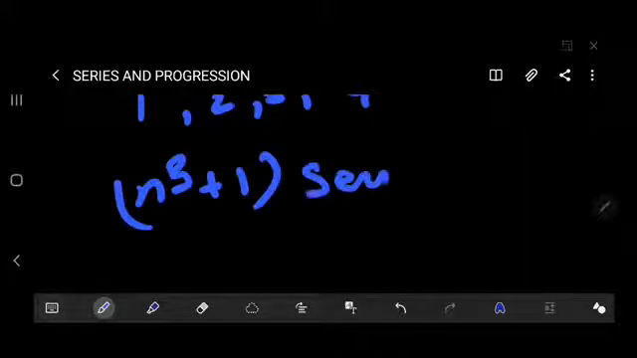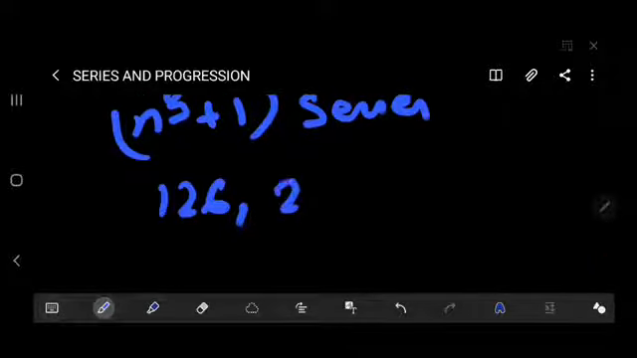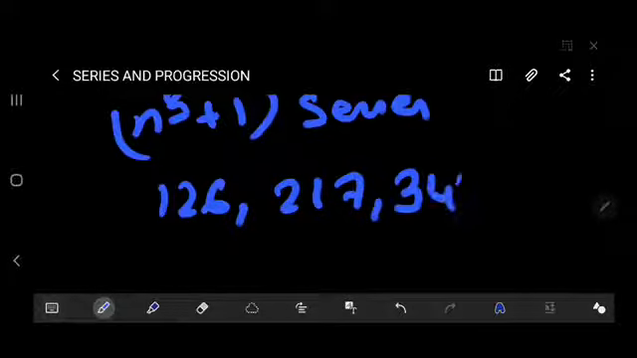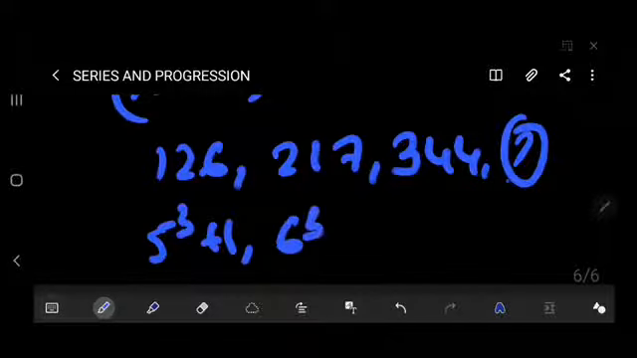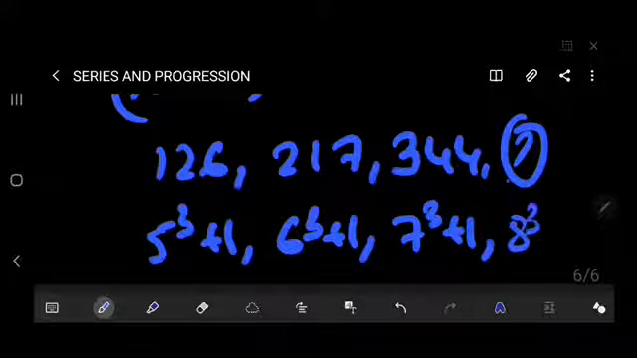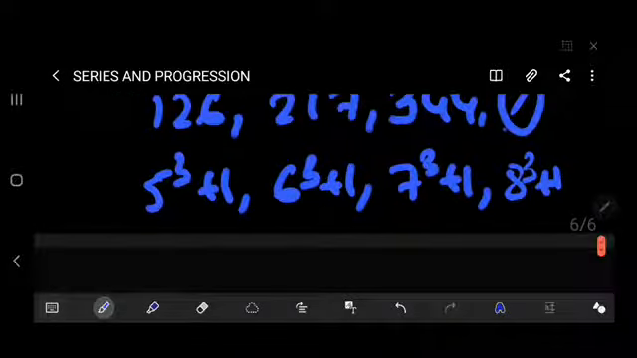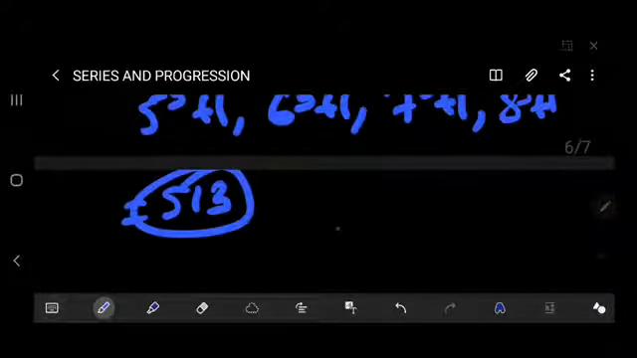Thereafter the next series is the n cube plus 1 series. Here is 126, 217, 344, thereafter question mark. For this we definitely know that it is a series of 5 cube plus 1, thereafter 6 cube plus 1, thereafter 7 cube plus 1, and thereafter 8 cube plus 1 will be our answer. So our answer will be 513. 8 cube plus 1.